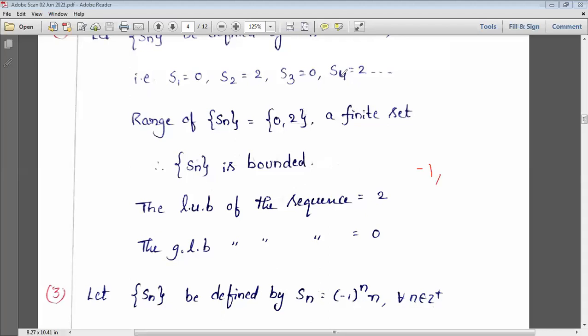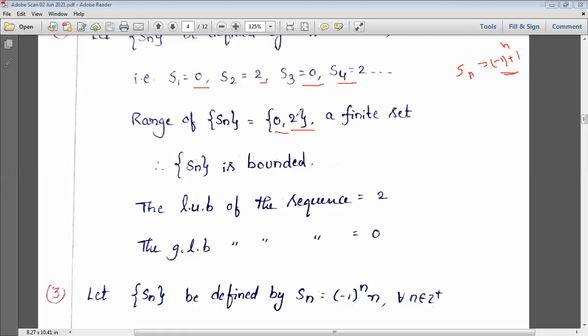So this is the function. What is the function here? It is Sn equals (-1)^(n+1) plus 1, right? By substituting different values in place of n, what are we getting? 0, 2, 0, 2. These things keep repeating. It means the range is only 0 and 2. So, the least upper bound and greatest lower bound.